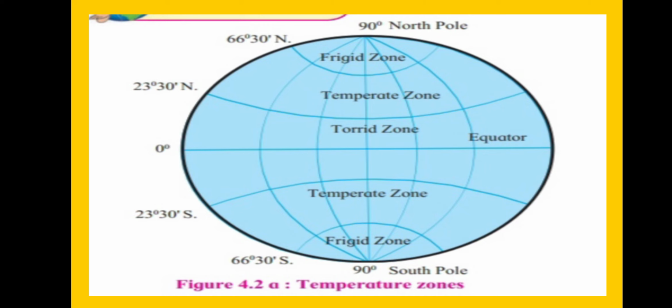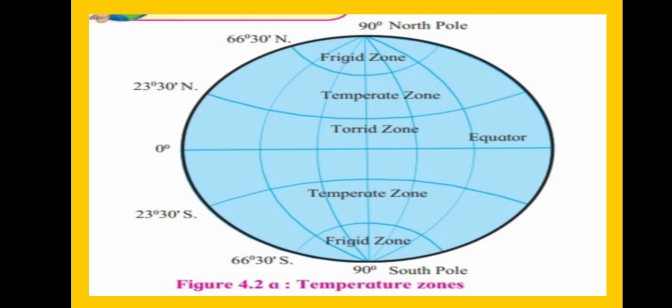The latitudinal extent of this region is from 23 degrees 30 minutes north to 23 degrees 30 minutes south. See carefully. In this area the torrid zone is situated. This is a large extent. In this area there is more rain and more sunlight. That's why we are able to find many forests in this area.